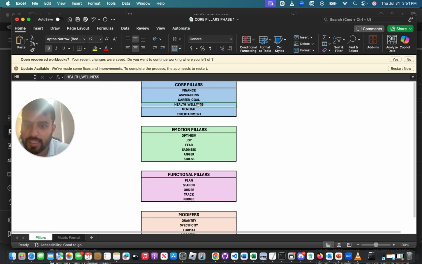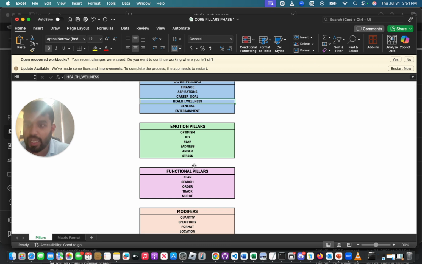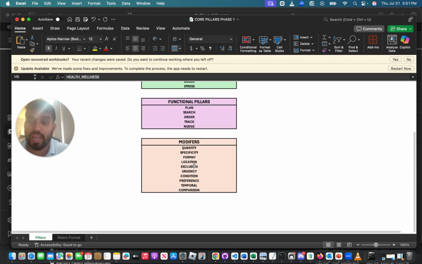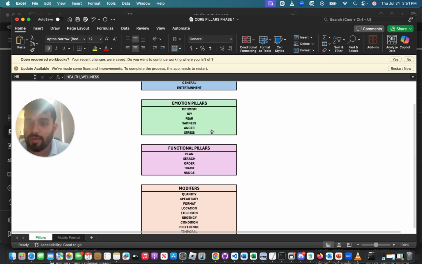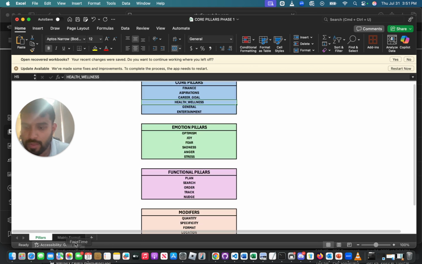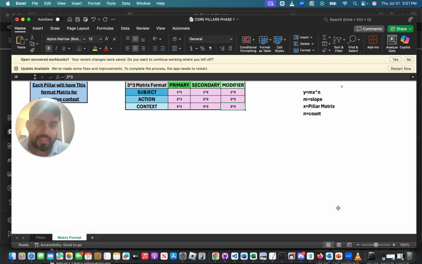These core pillars that we have created, what I call the parent context classes, without that the world will never understand what a human is trying to speak. In general terms, AI will never be able to understand what we are trying to speak. Rather than me giving any kind of conclusions, we can talk about this later. Probably you can contact me and I will explain exactly what this means.